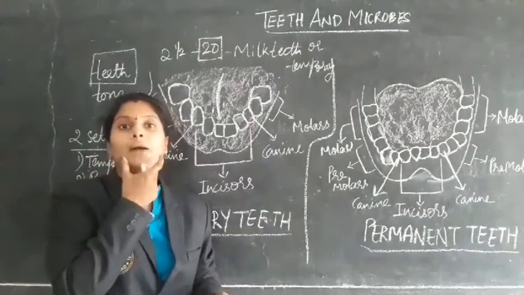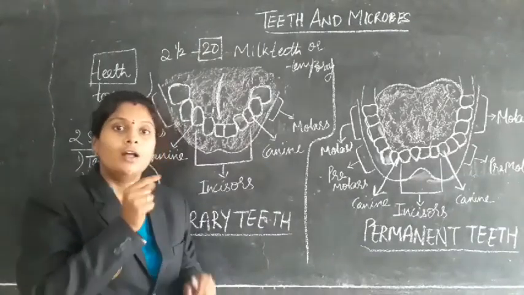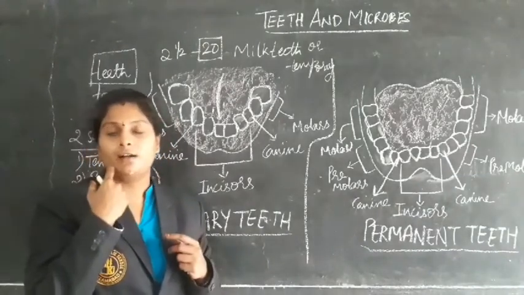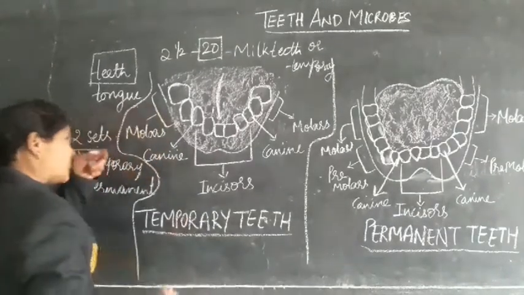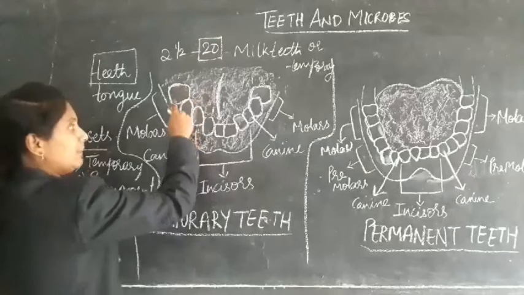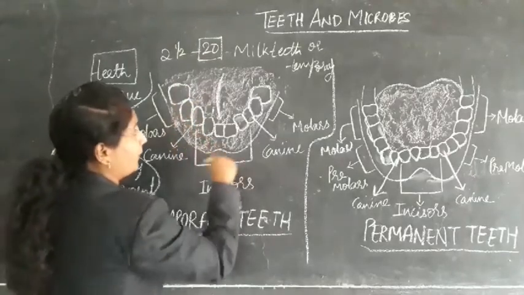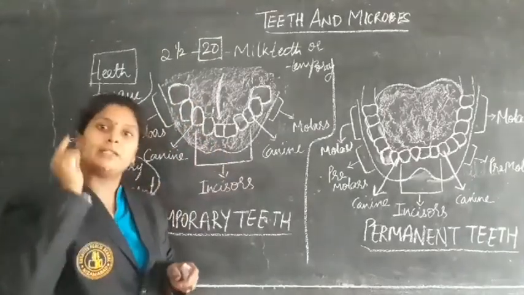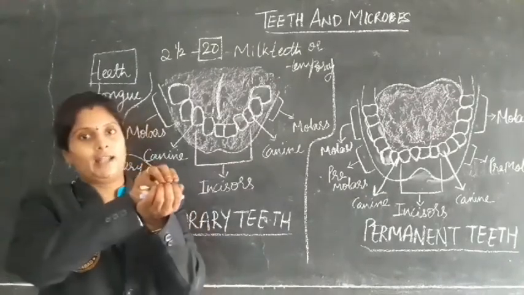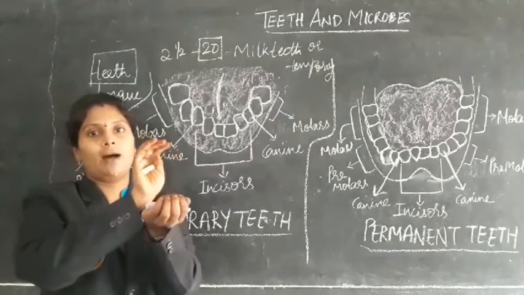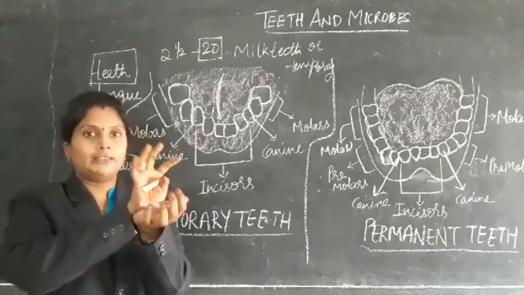This region is the upper jaw and this is the lower jaw. Both sets are present and together we call it a set. Whatever kind of teeth are present in the lower jaw will also be present in the upper jaw, then only it will become a set like this. These are the teeth, for example.